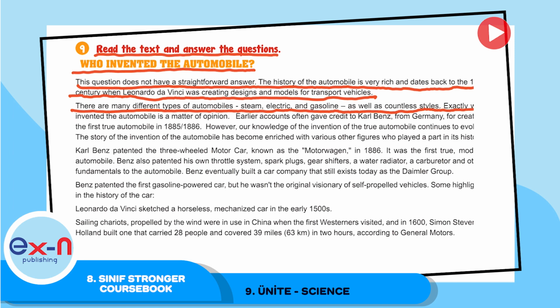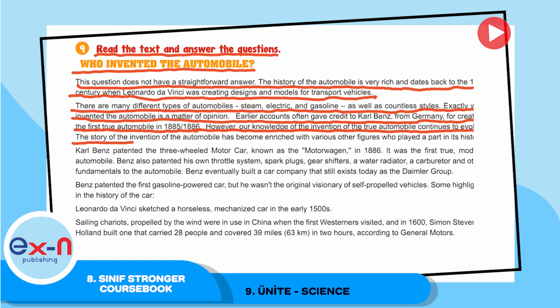Exactly who invented the automobile is a matter of opinion. Earlier accounts often gave credit to Carl Benz from Germany for creating the first true automobile in 1885 to 1886. However, our knowledge of the invention of the true automobile continues to evolve.